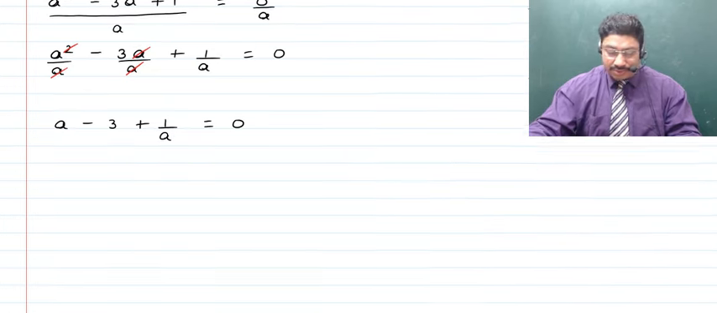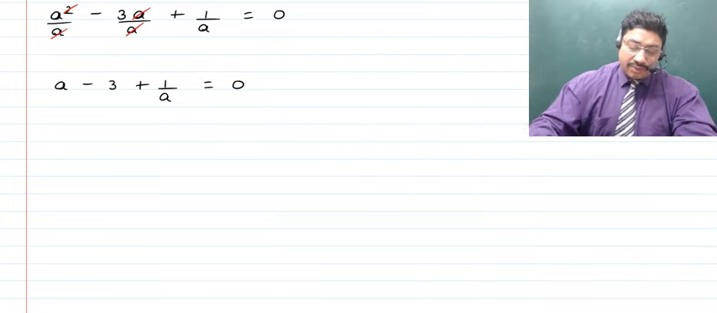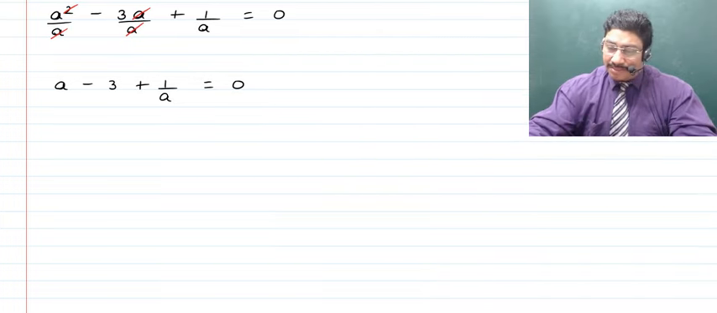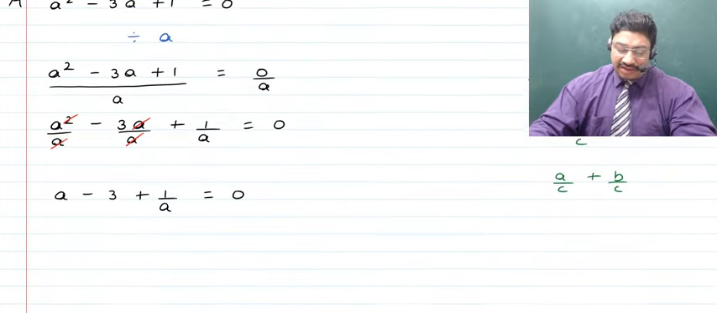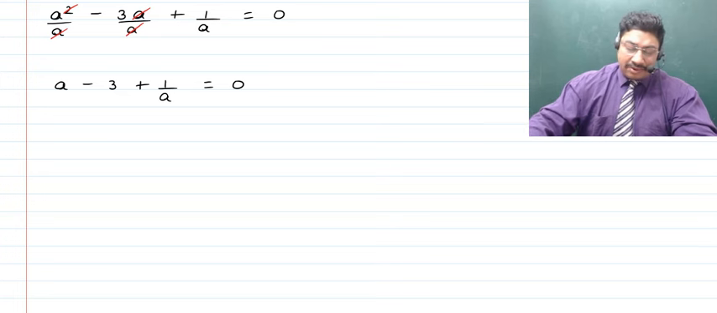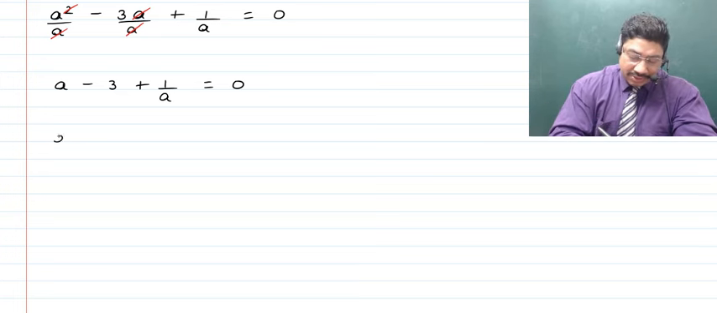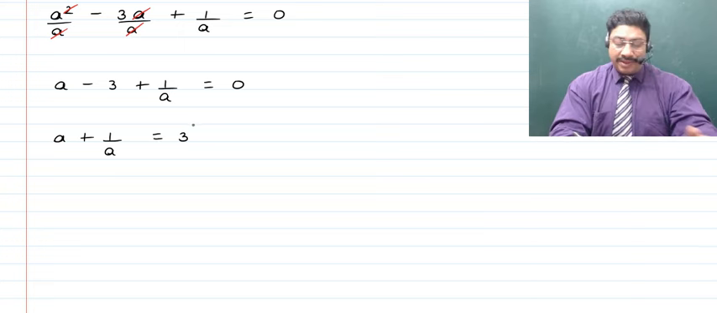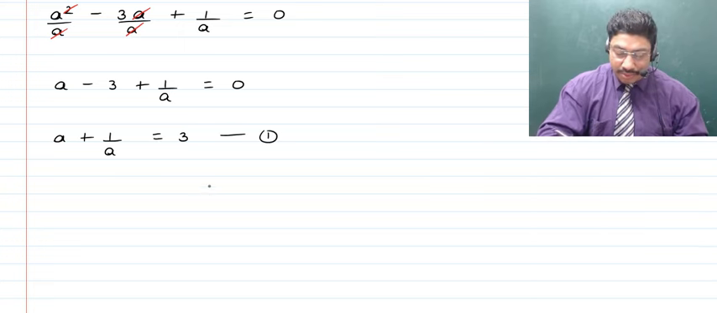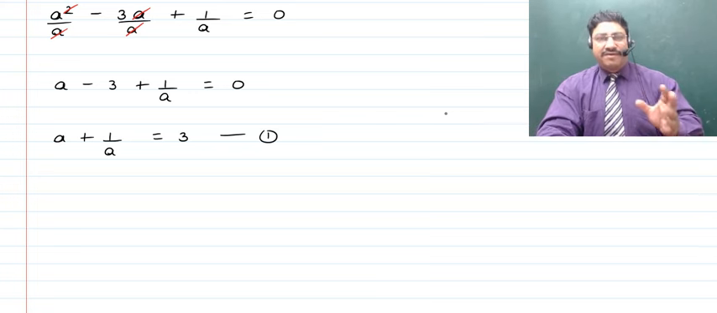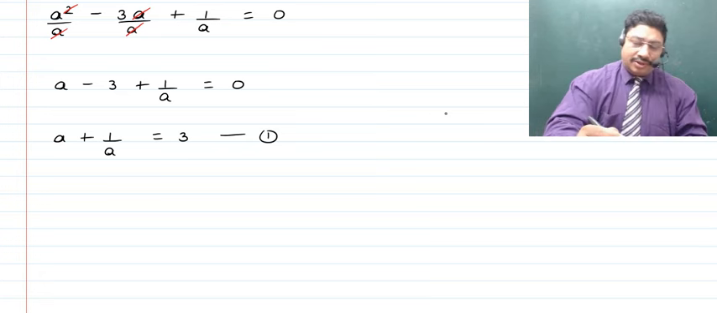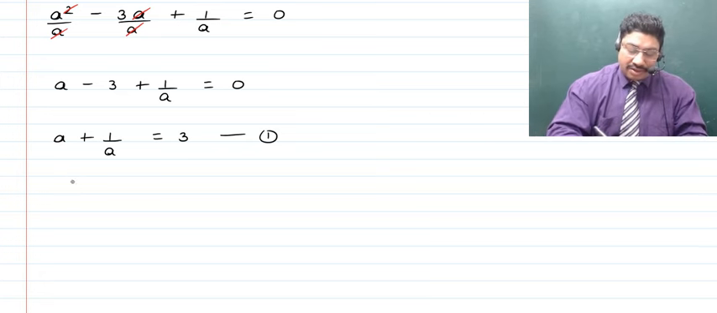So next now children, as we require something like a plus 1 upon a or a minus 1 upon a, obviously if we work with a plus 1 upon a for the time being, that's going to help us. So we now have a plus 1 upon a, which can be written to be equal to 3, and children, you can mark this to be equation number 1, right? So in other words, we have a plus b, and we require to find out a minus b. So now let me quickly explain to you people a few things.